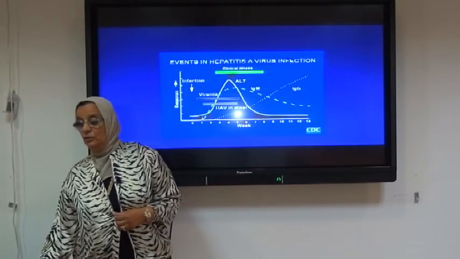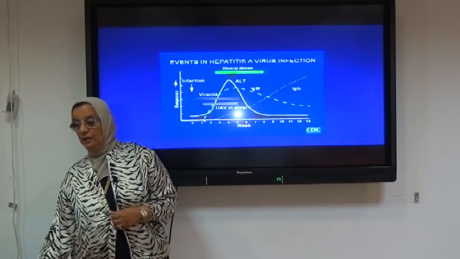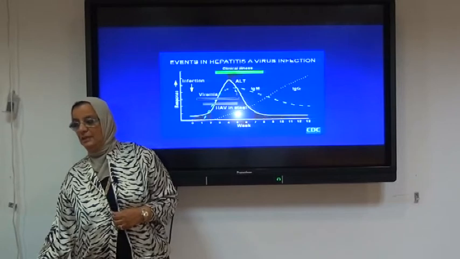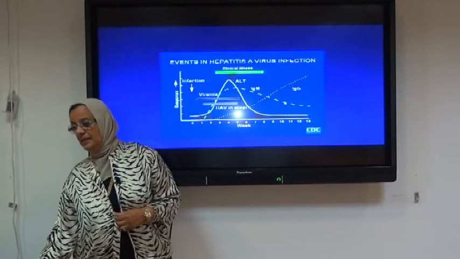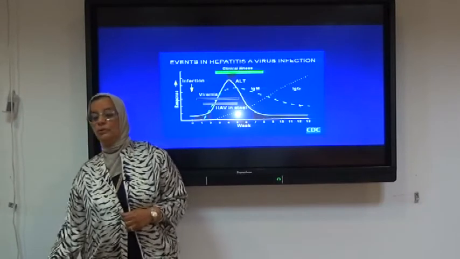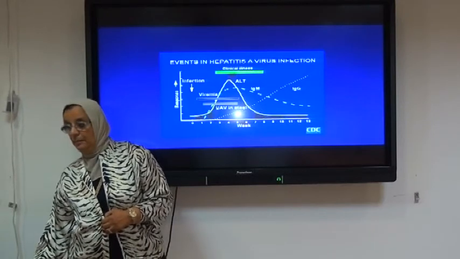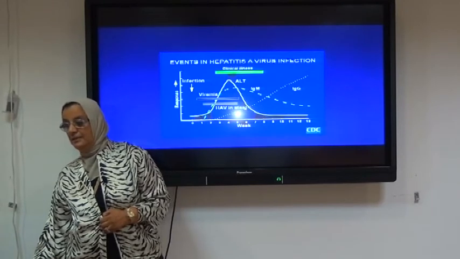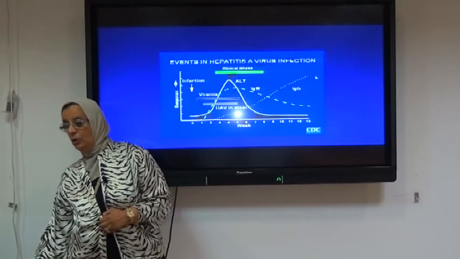Later on, the immunoglobulin M, as I had mentioned, starts very early in infection. These green dots show very early infection, and the immunoglobulin M reaches its maximum during the acute illness, and then starts to subside. It takes about 3 to 6 months for the immunoglobulin M to completely disappear. The immunoglobulin G may start to be elevated shortly after the immunoglobulin M, but it remains elevated, as you see here, until it causes lifelong immunity.